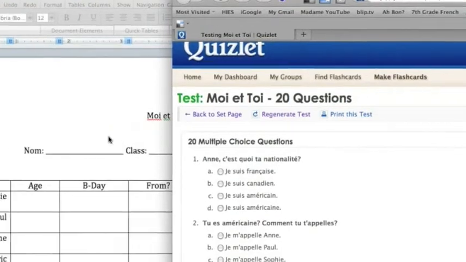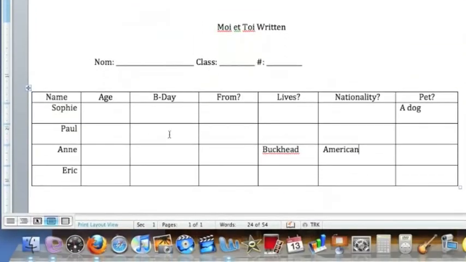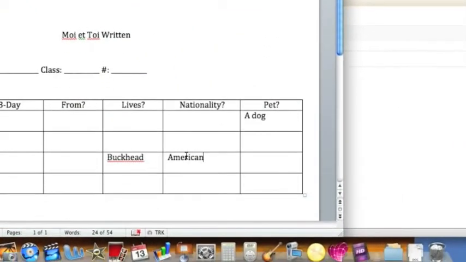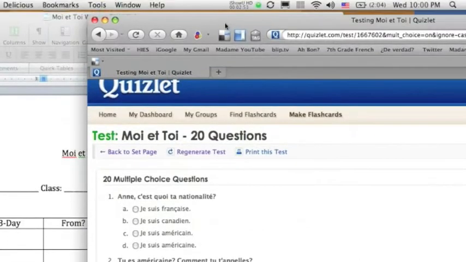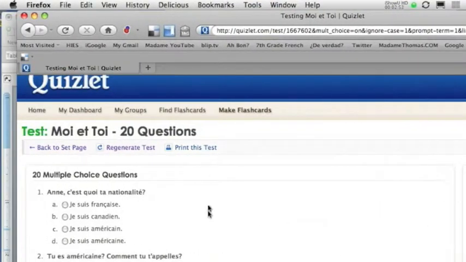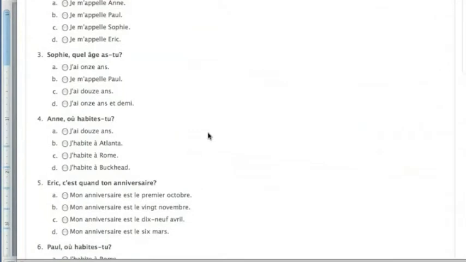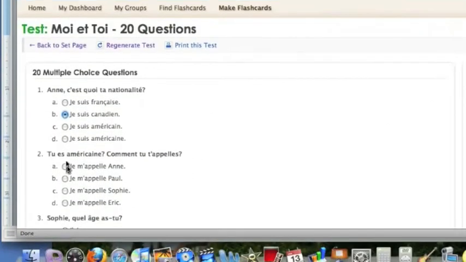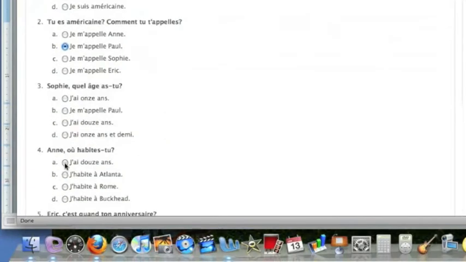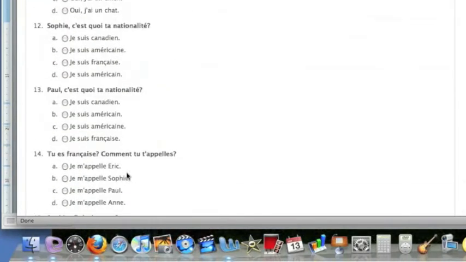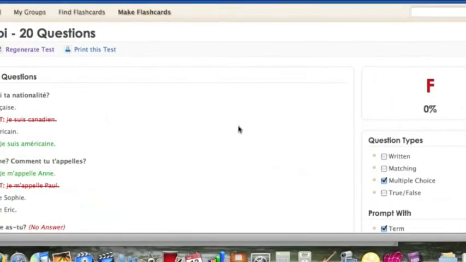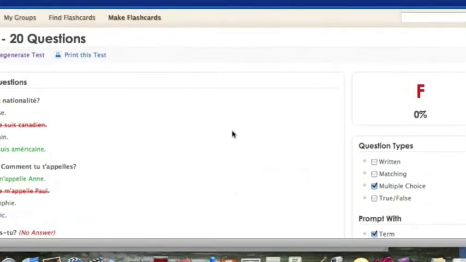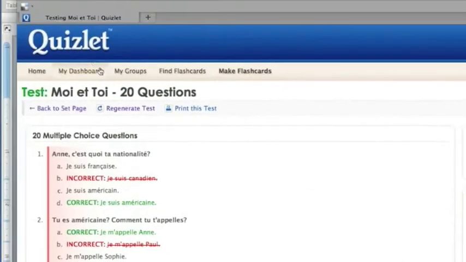Before they do this, it must be completely filled out, and they had 10 minutes to completely fill it out. So they're on their own, and they are doing the multiple choice, and they grade it at the end. I'm just putting random answers here, but they grade it at the end. The average is a 95. They'll get a 95 or 100. I make it a 10-point grade in my grade book.